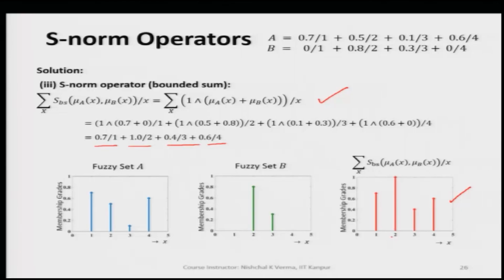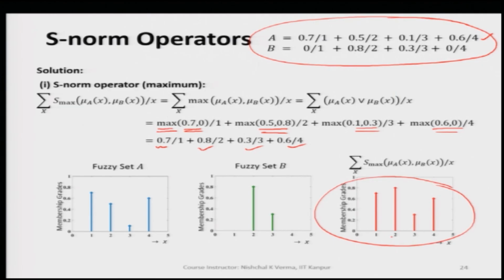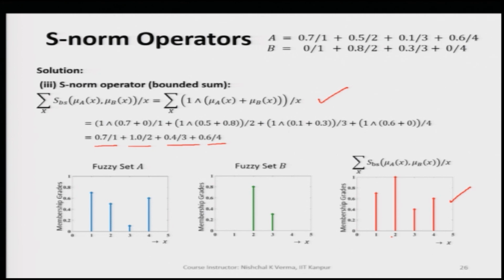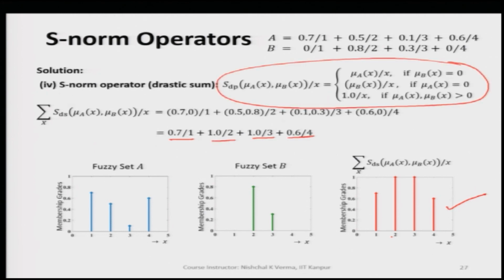By now, we have understood the S norm operators, or T co-norm operators: first the maximum S norm, then the algebraic sum S norm, then the bounded sum S norm, and lastly the drastic sum S norm.